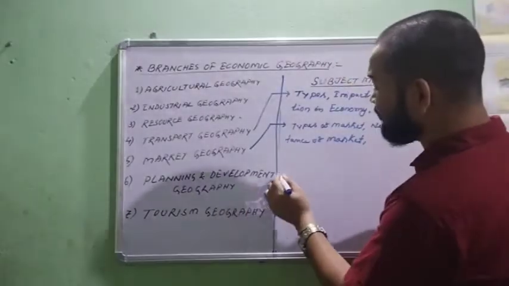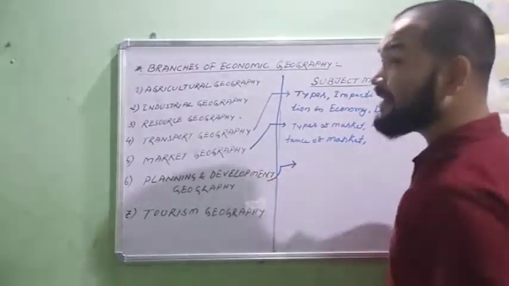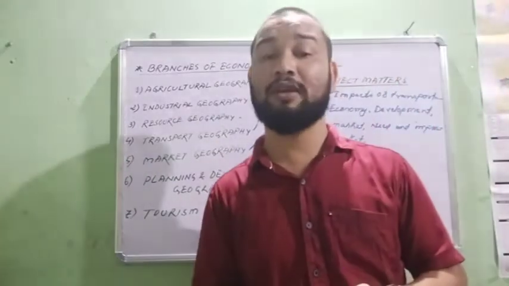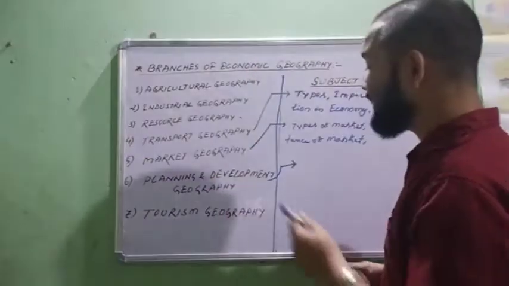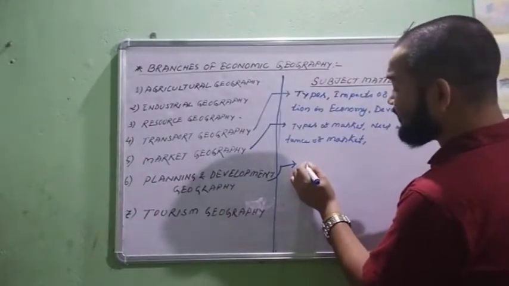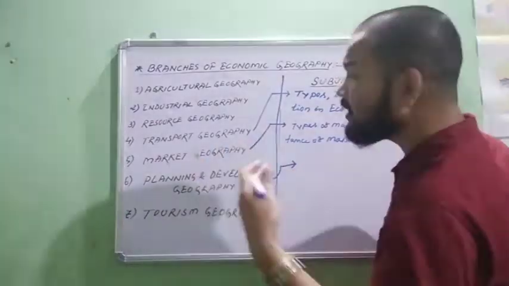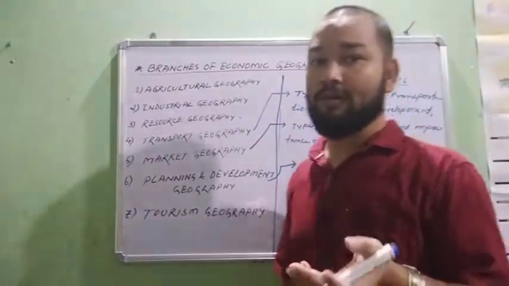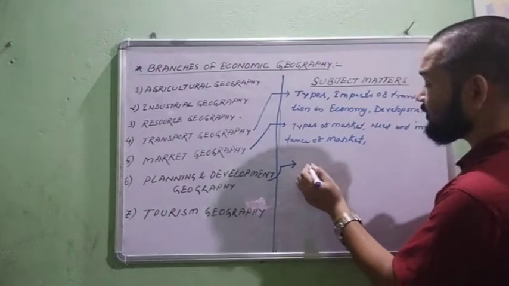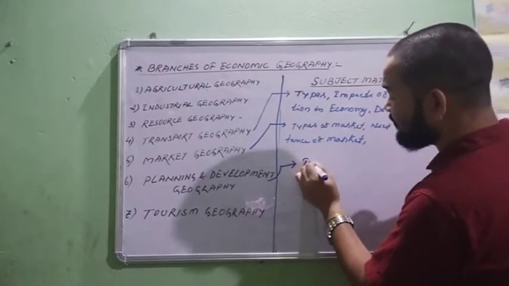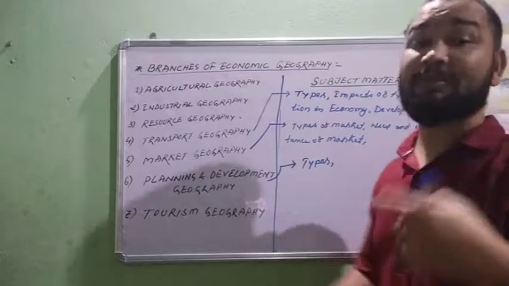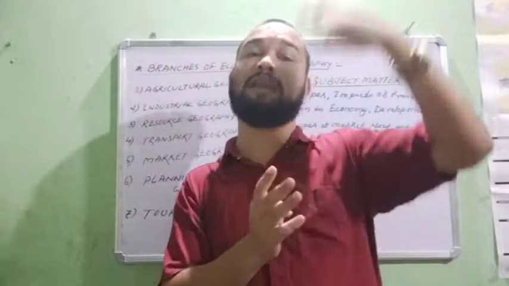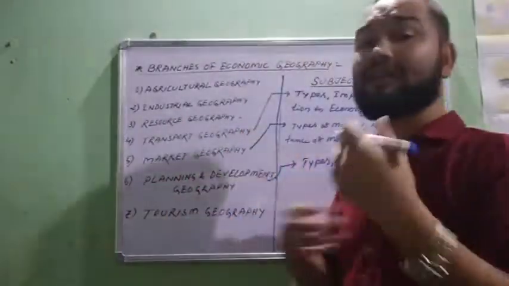Next is planning and development. In economic geography, planning and development geography is also very important, because planning and development carries the proper development in an economy. So planning, types of planning: it may be systematic planning, regional planning, area wise planning, hill area planning, plain area planning. So these are the types of planning.